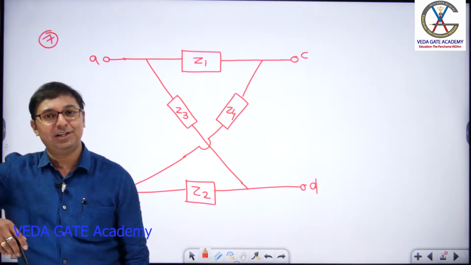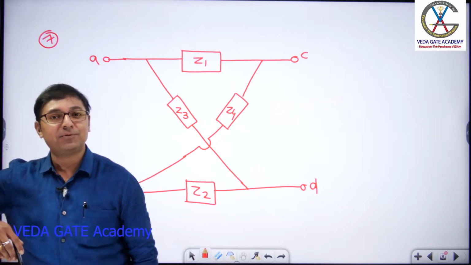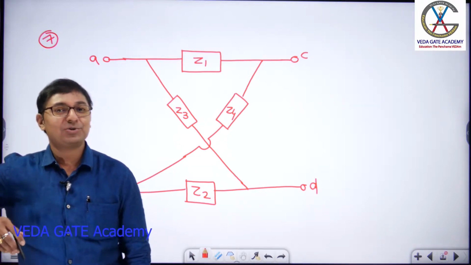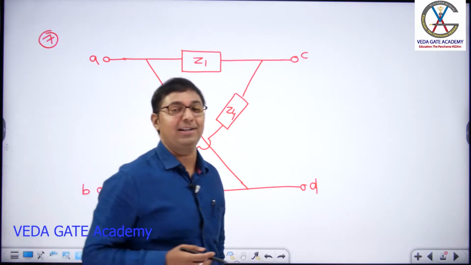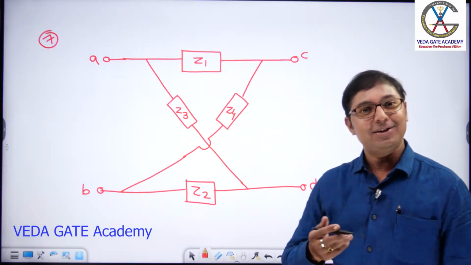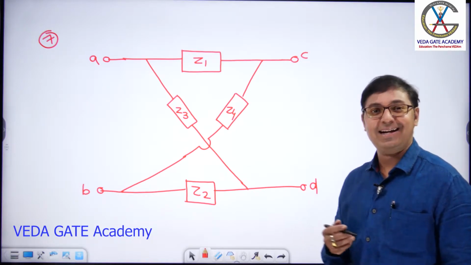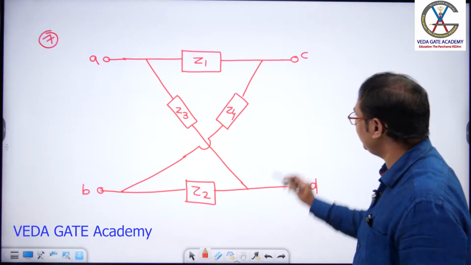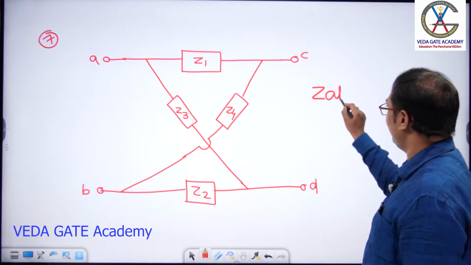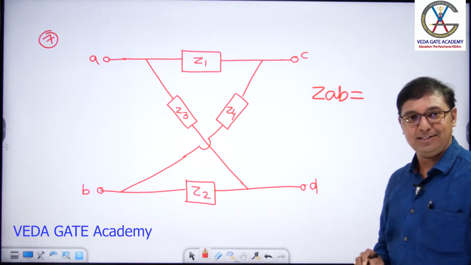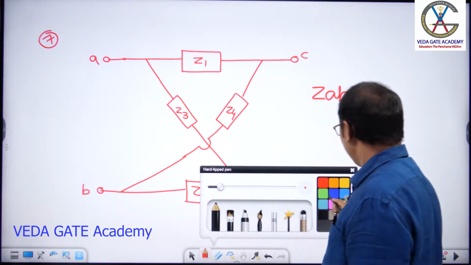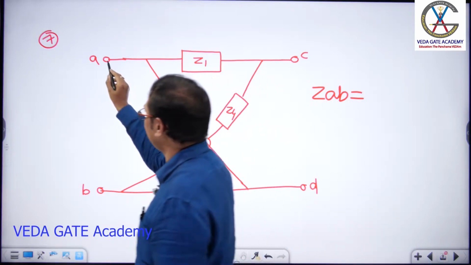In the previous session, we found equivalent impedances for some basic structures. Let us go with some advanced structures and find the equivalent impedances. What network is it? It is a lattice network. The examiner's interest is to find ZAB and ZCD here. As in the earlier procedure, let us follow the standard procedure.